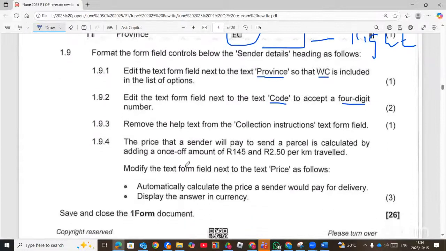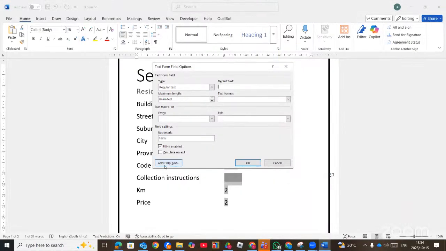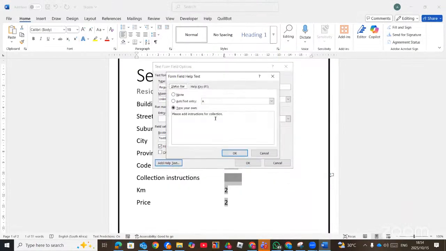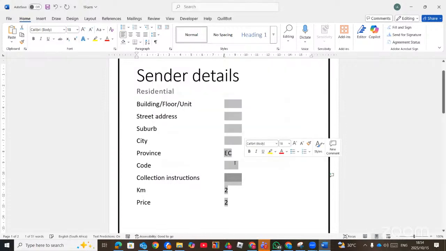And then the next question: remove the help text from the collection instruction text form field. So this collection text, you double click, you go to add help text, then you delete this one, or you can just click on none. You delete it so that there will not be any help text.